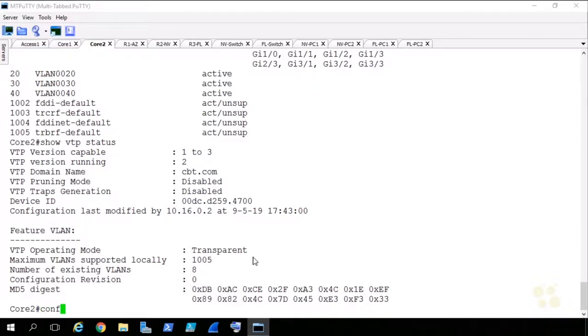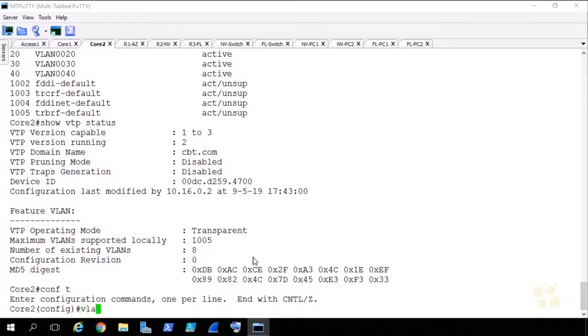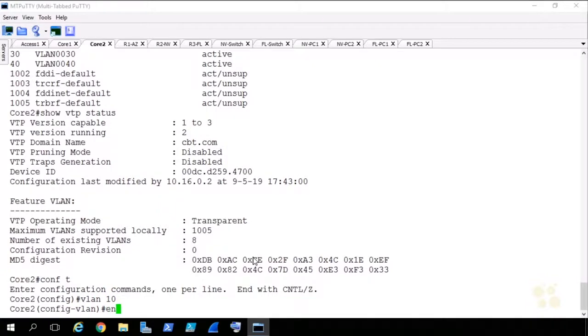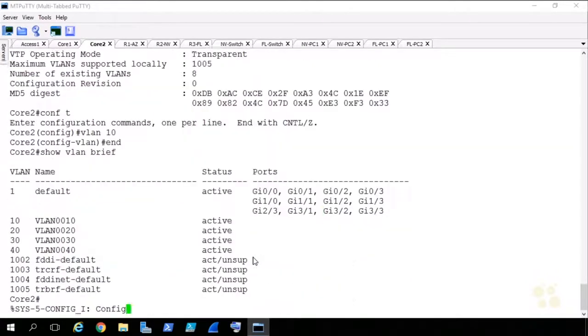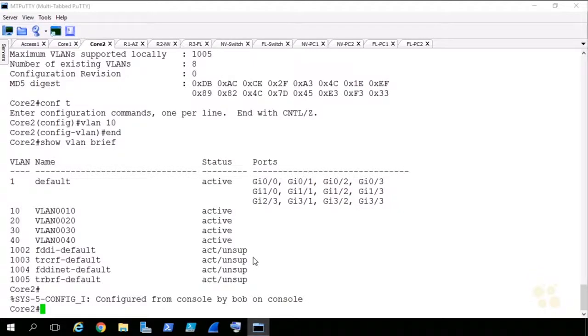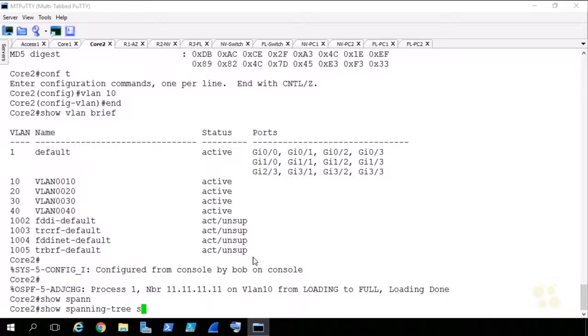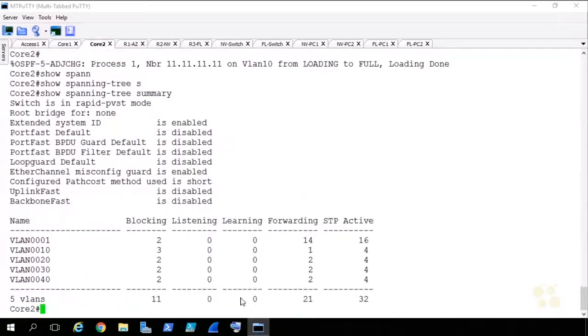So let's just do that. Conf T, we'll do VLAN 10, we'll say end, and we'll do show VLAN brief. Okay, so there's 10. That looks pretty good. If we do a show spanning VLAN summary, spanning tree 10 is active on there.